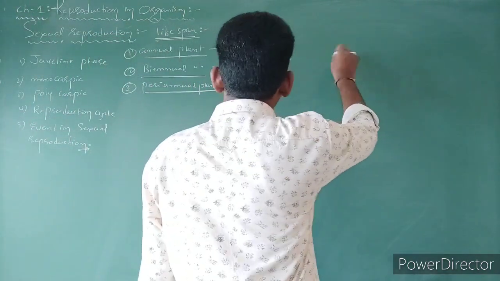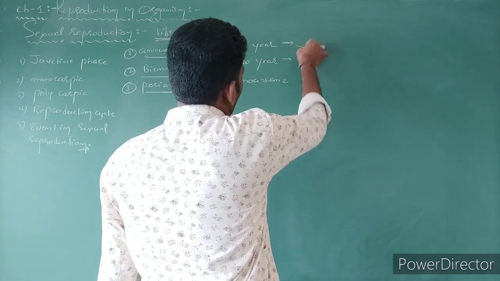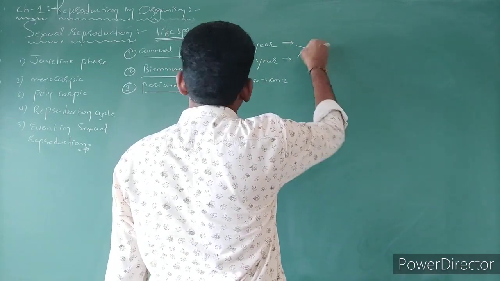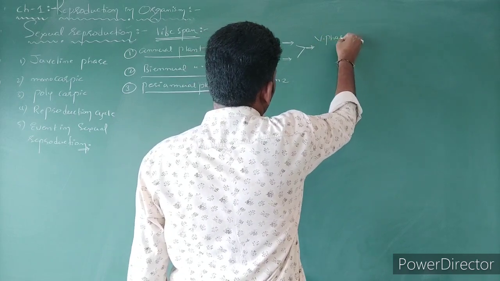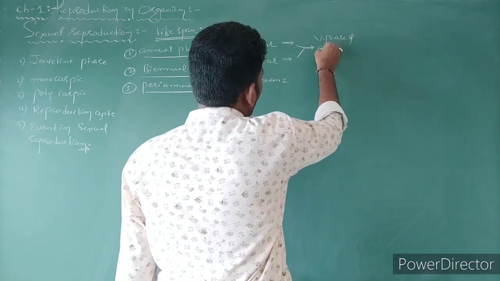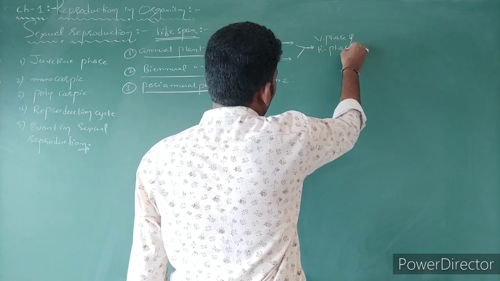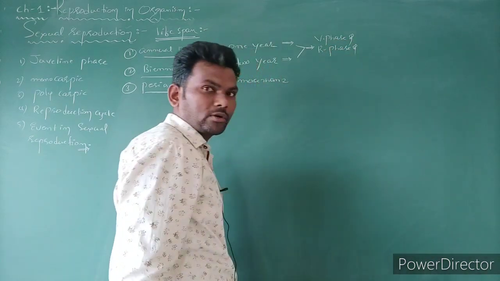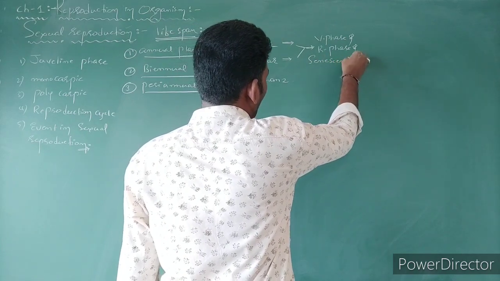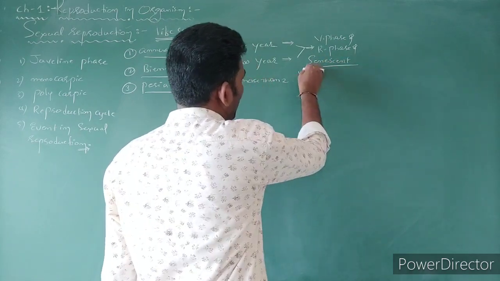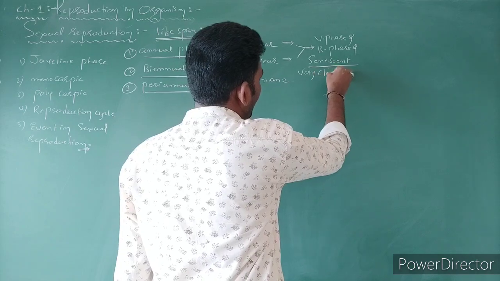The point here, what do you have to write? In annuals as well as biannuals, the vegetative phase, reproductive phase and senescent phase are very clear.